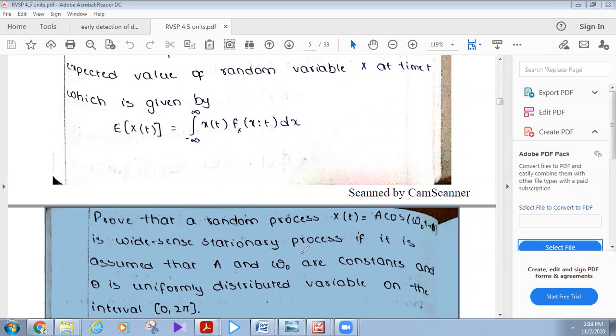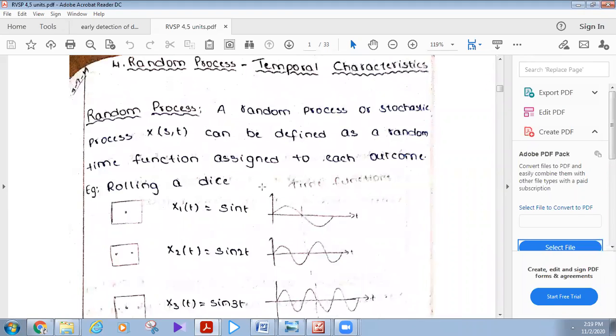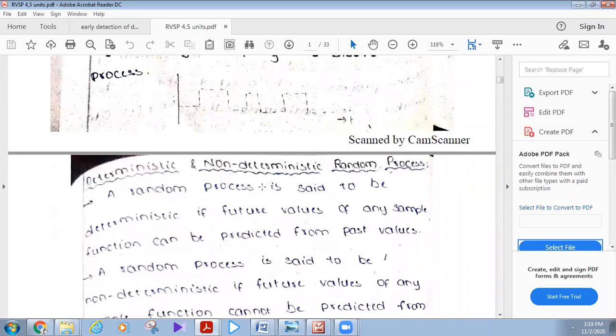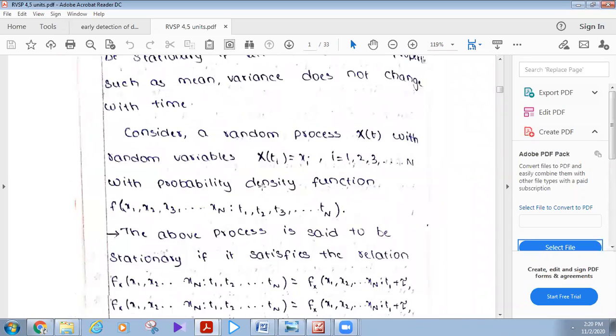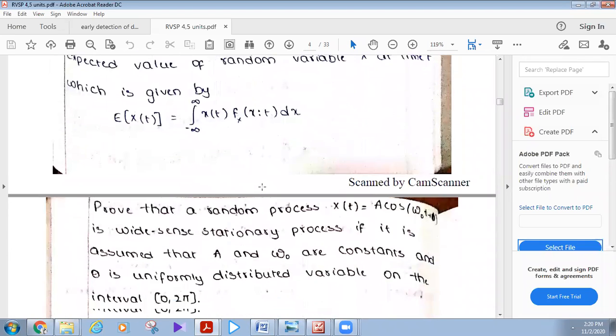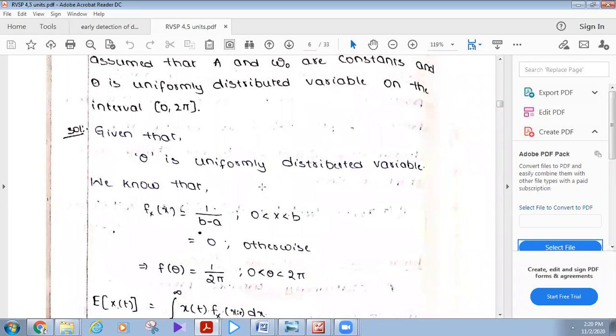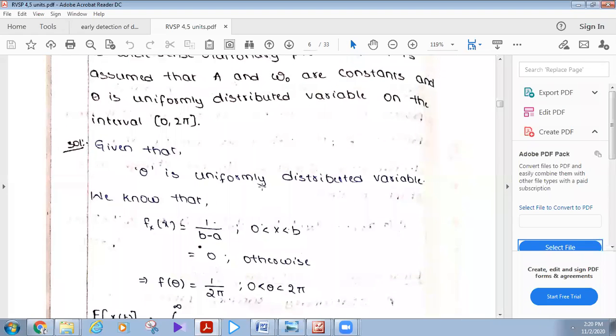Now coming to the problem, he has not given the density function, but he has given that theta is a uniformly distributed variable on the interval 0 to 2 pi.